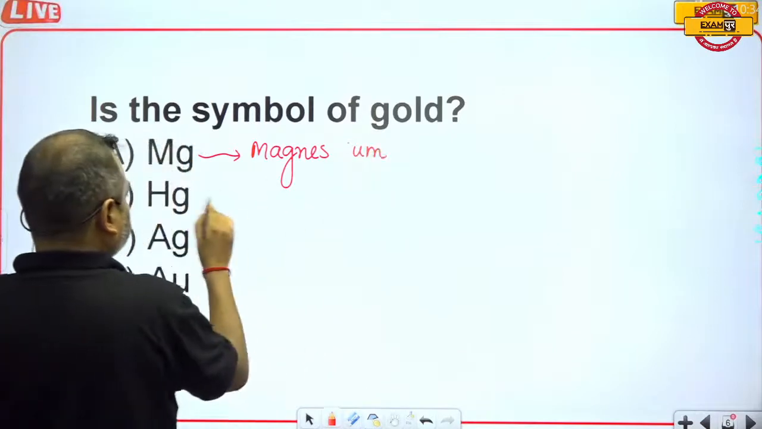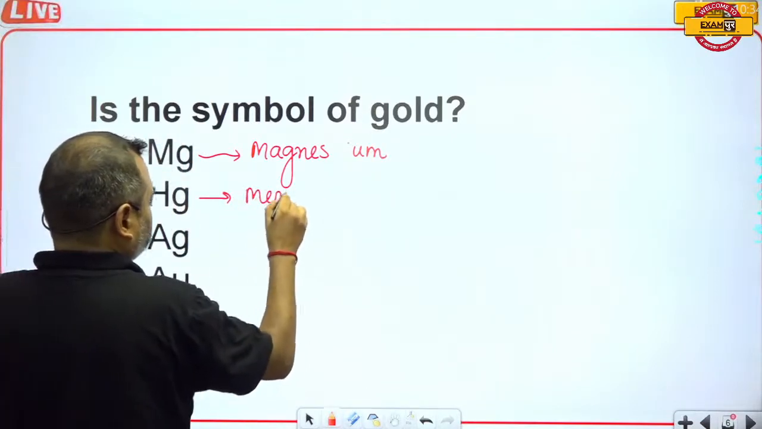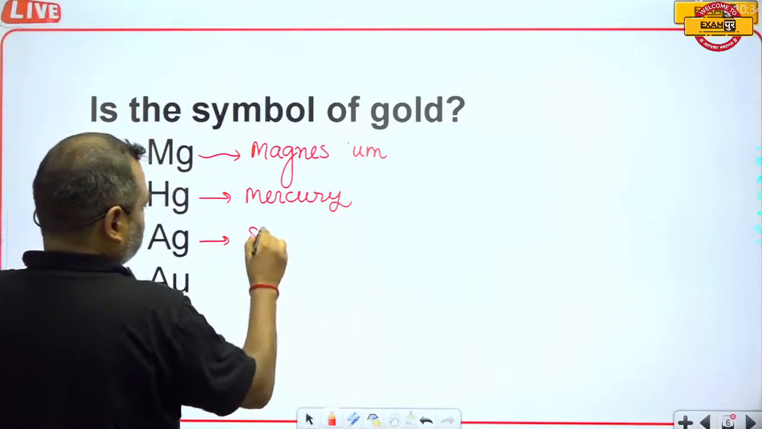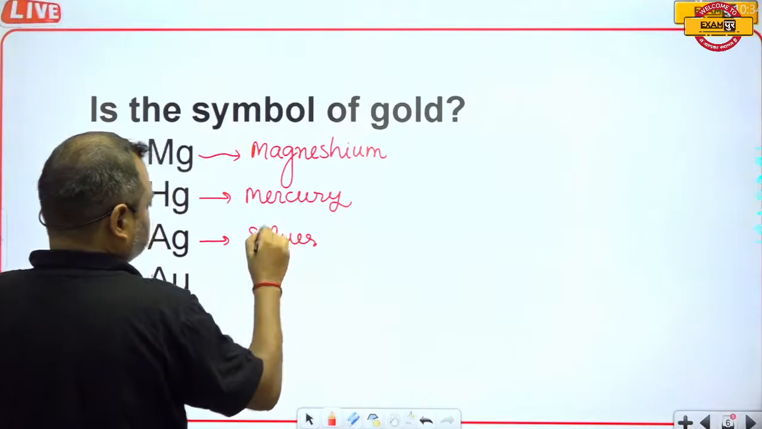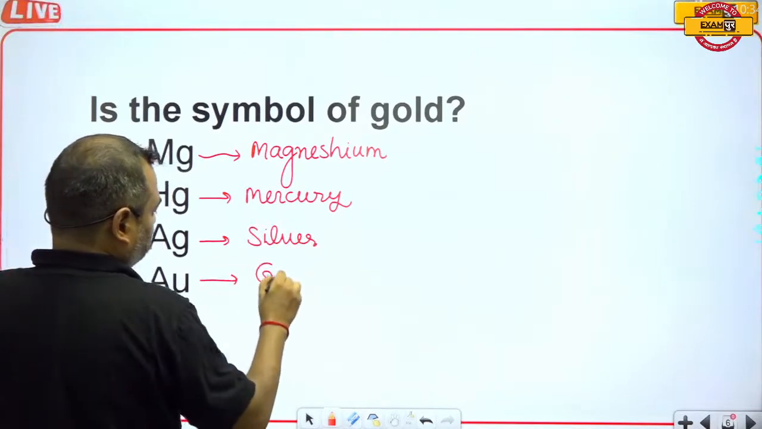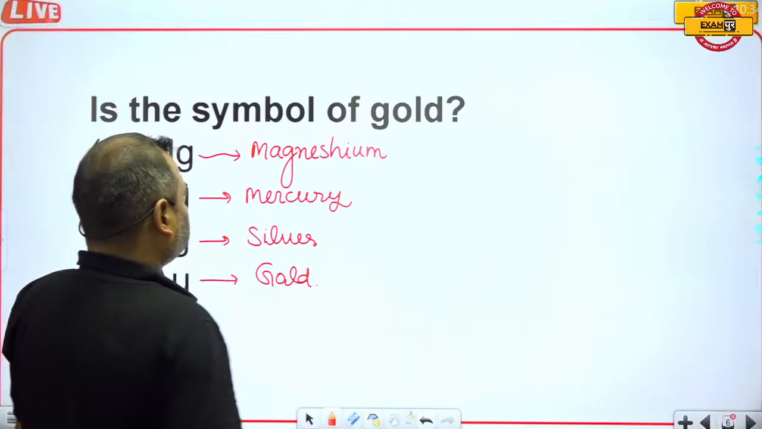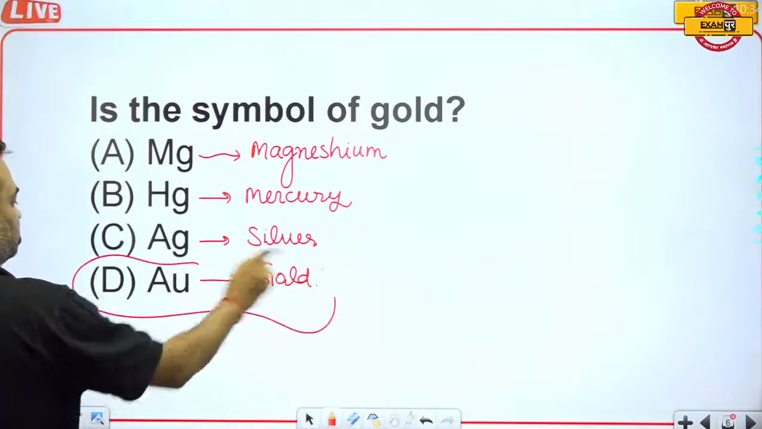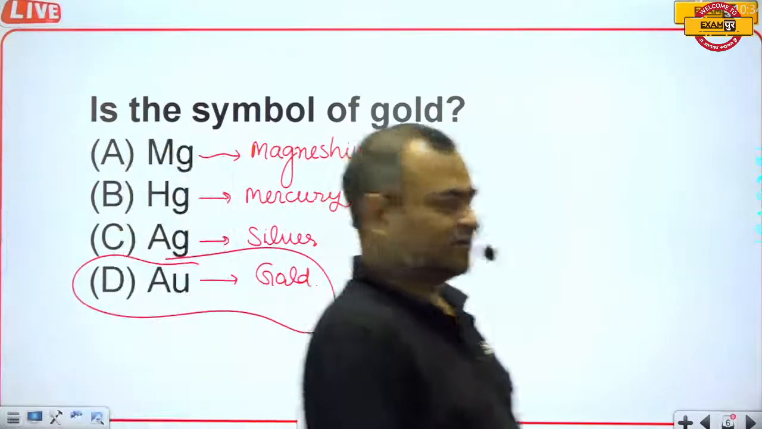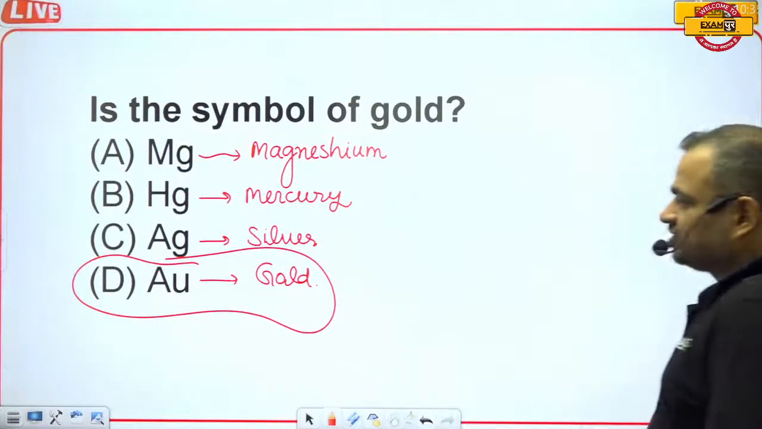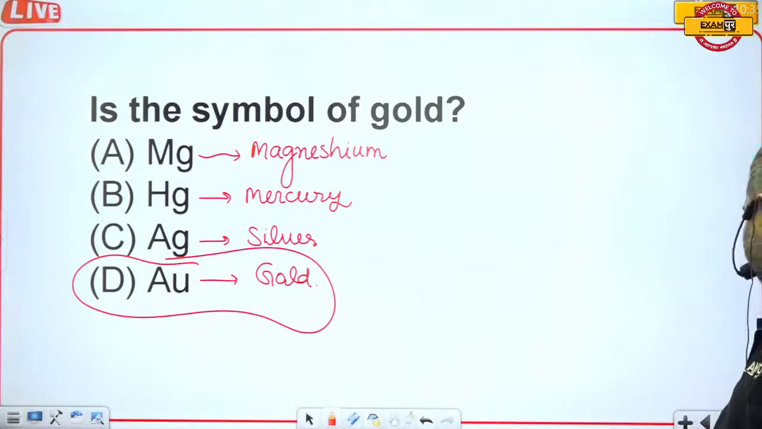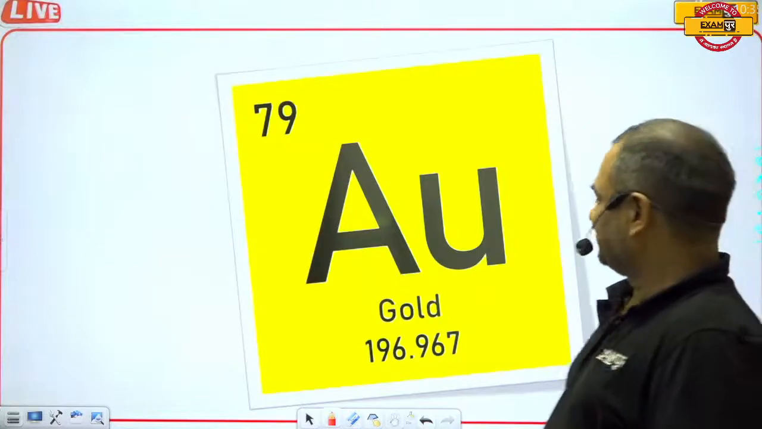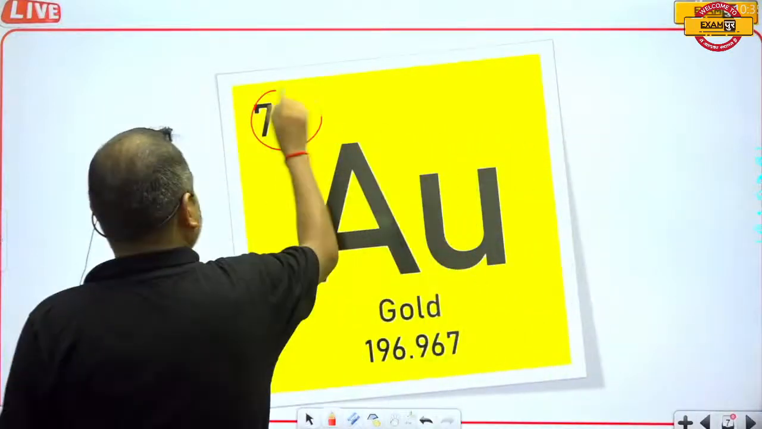This is magnesium, and this is mercury. This is silver, and this is gold. So here the AU is the correct answer. Let us see about the AU. Actually, the symbol of gold is AU, and this is the atomic number.